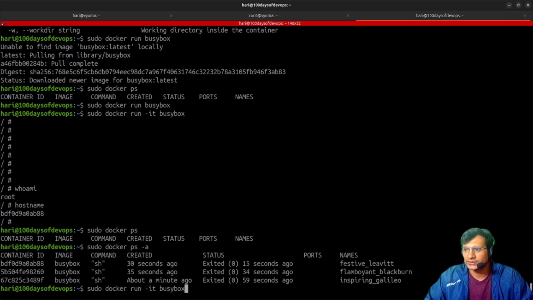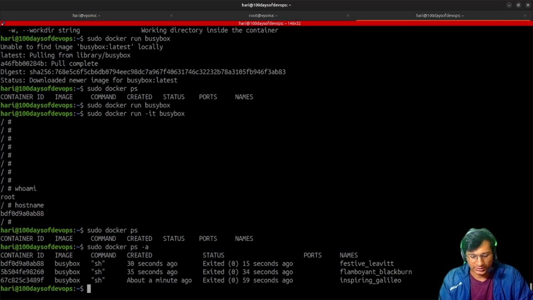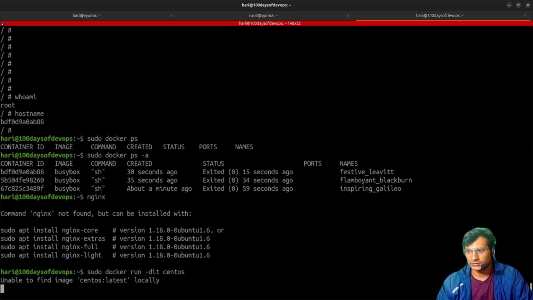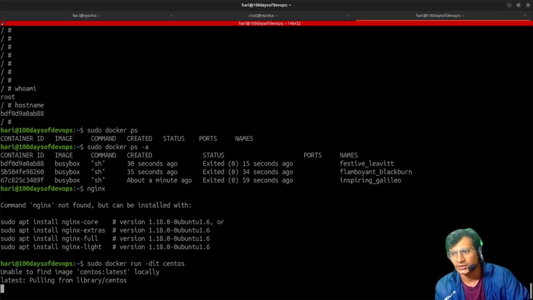Let's just run nginx. Right now in my system, nginx is not installed. So how can I run this? This is how you can easily run any container. Like run CentOS, and I'll provide -dit because I want it detached. CentOS is not available locally, so it is right now installing it.